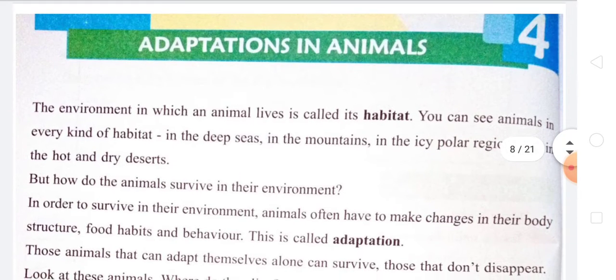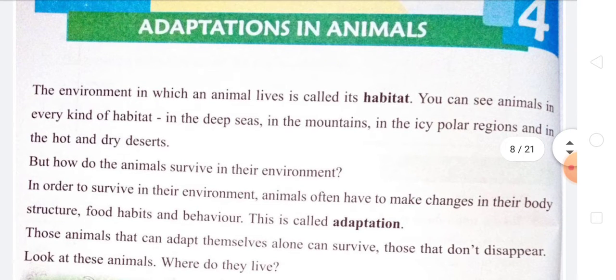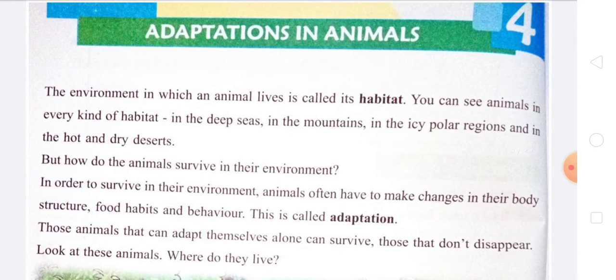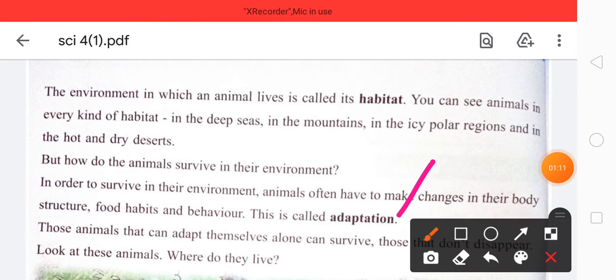You can see animals in every kind of habitat: in the deep sea, in the mountains, in the icy polar regions, and in the hot and dry deserts. But how do the animals survive in their environment, students? In order to survive in the environment, the animals must have changes in their body structure, food habits and behavior. This process is known as adaptation.